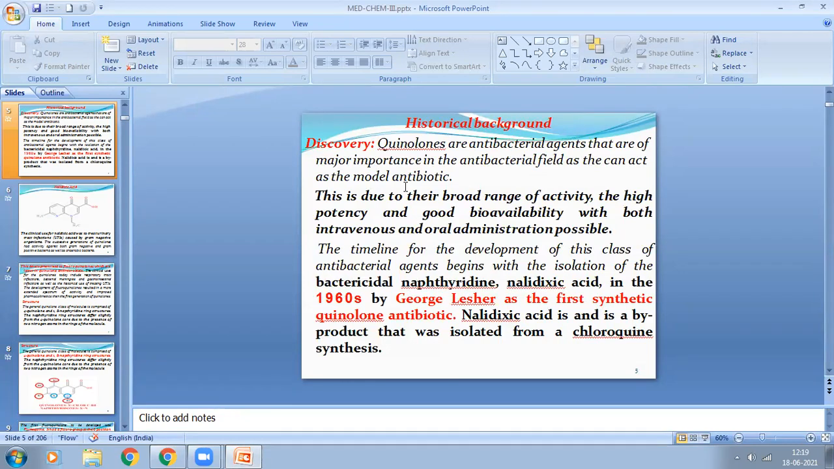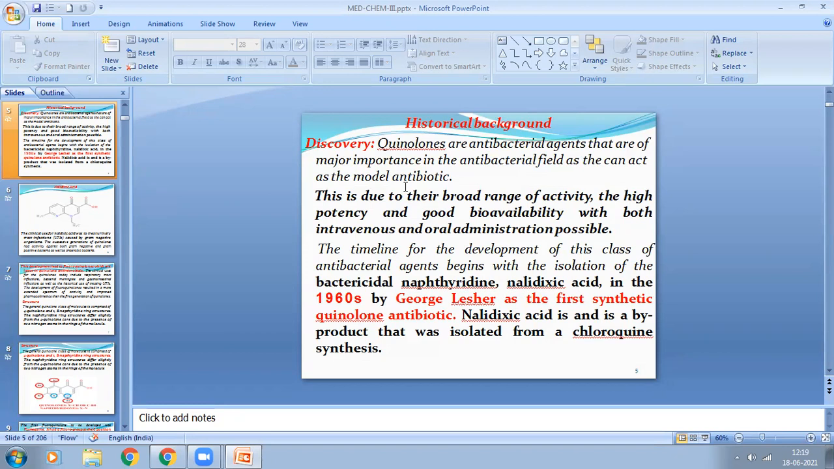This is due to their broad range of activity, high potency, and good bioavailability, with both intravenous and oral administration being possible. These fluoroquinolones are broad spectrum antibiotics, meaning they can act against gram positive and gram negative bacteria. That's why they are broad spectrum antibacterial agents, and they have good bioavailability with the intravenous or oral route.